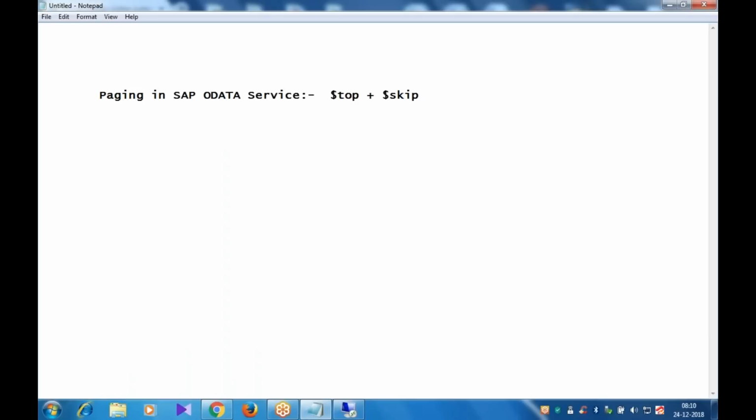Okay. $top means how many entries need to be retrieved from the backend system. $skip means how many entries have to be skipped. So the combination of $top and $skip is nothing but your paging service. Okay, so very simple. It's a very small thing. Let me quickly do it.